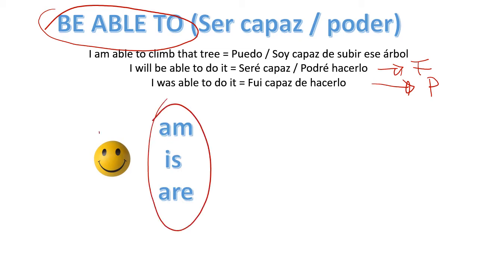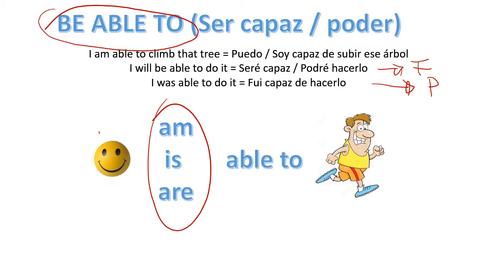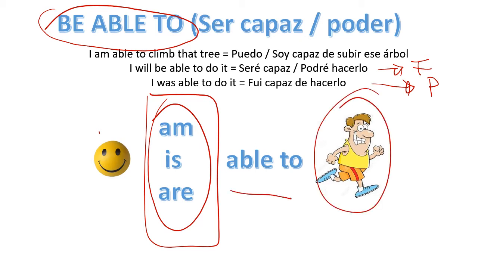We say subject and then the verb to be. Okay? If it's present, I say I am. If I want to say something in the future, I say I will be able. And if I want to say something in the past, I would say I was able. Okay? So you have to choose here the tense you want to use and then able to plus the verb.